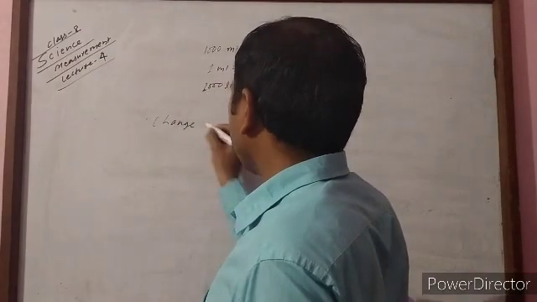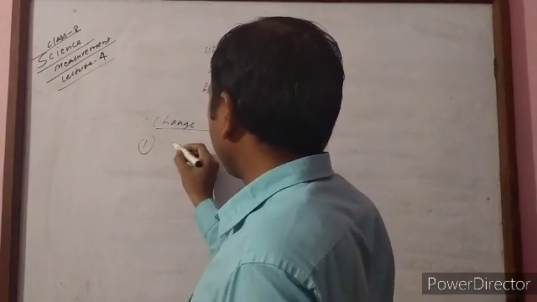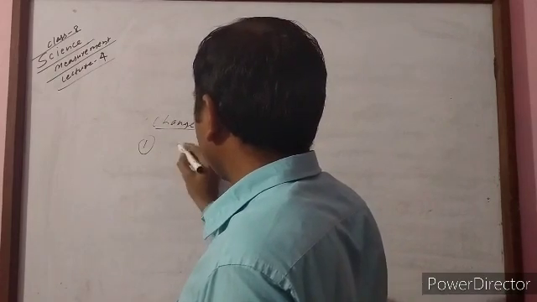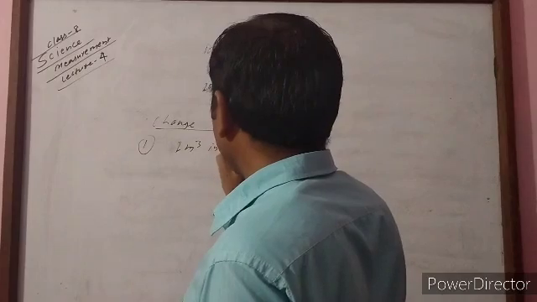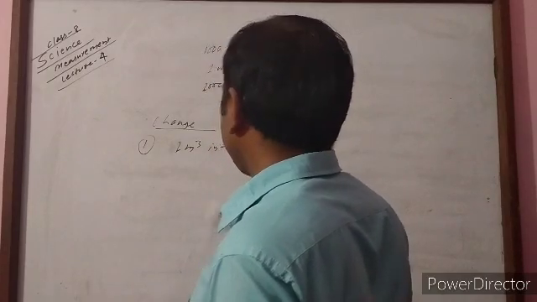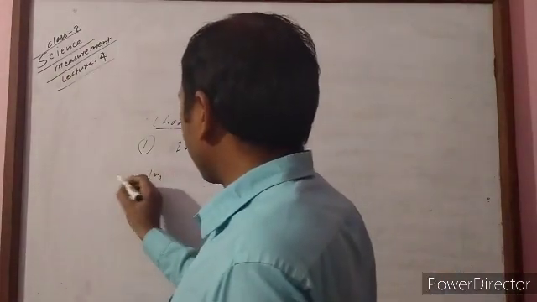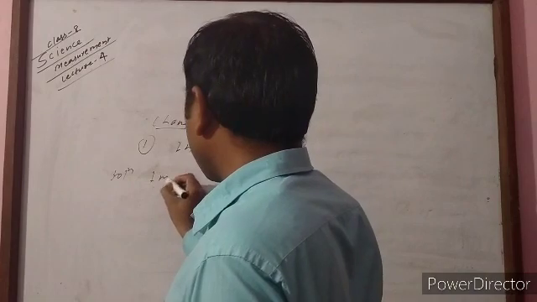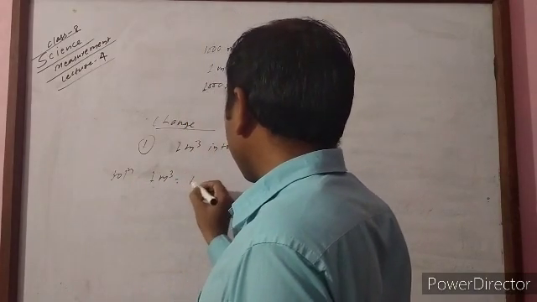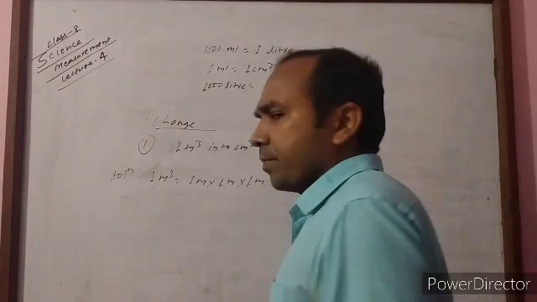Like here, convert 1 cubic meter into cubic centimeter. Then how can we convert? 1 cubic meter means 1 meter into 1 meter into 1 meter.